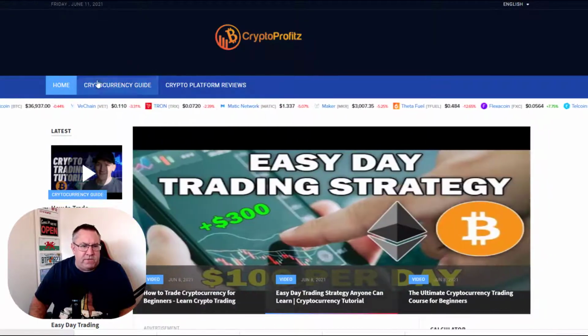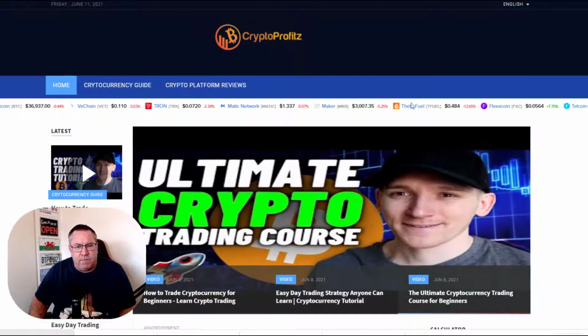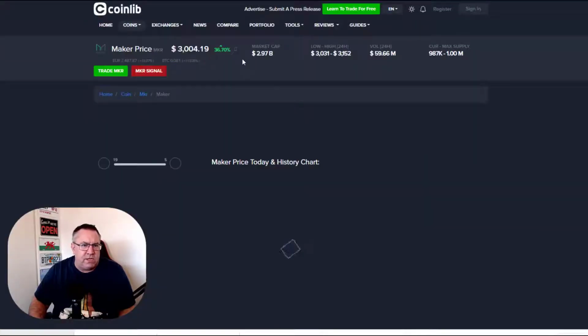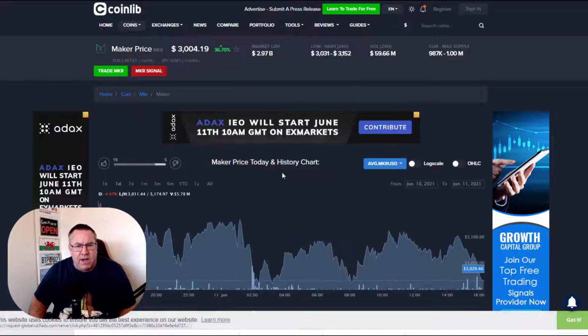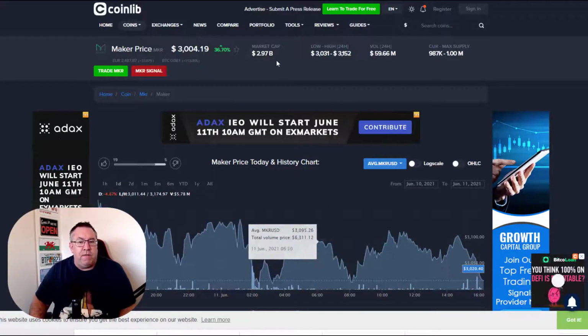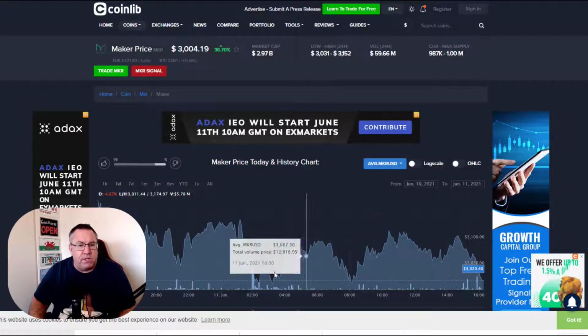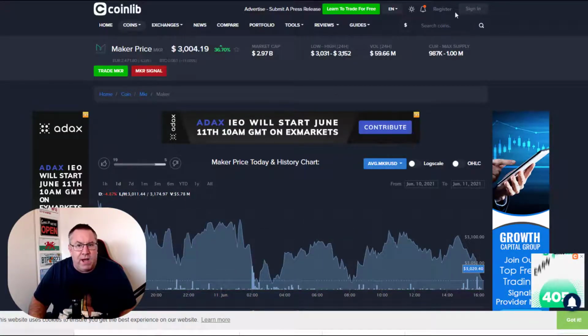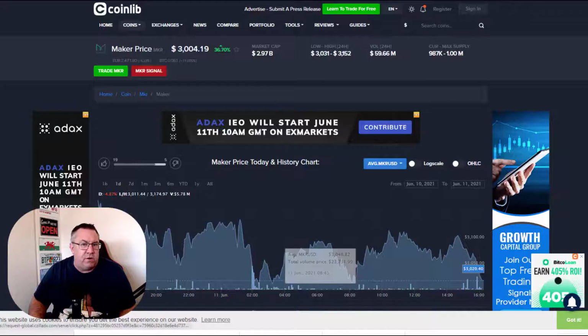Now you'll see there's various categories at the top here. I'm going to show you how you can do this very quickly. You'll have this kind of information here that gives you all the latest prices for crypto. What this is basically doing is linking to this site here, which is called CoinLib, and it's one of their extensions that they're allowing people to use, because they know if people click on any of those numbers, they come over to CoinLib and they can actually go ahead and trade on CoinLib.